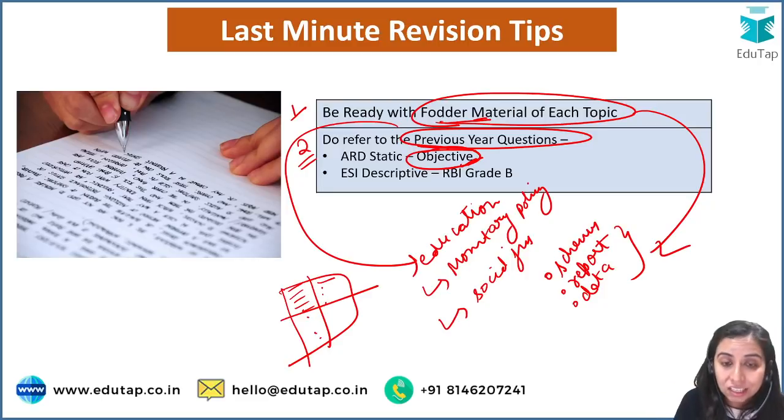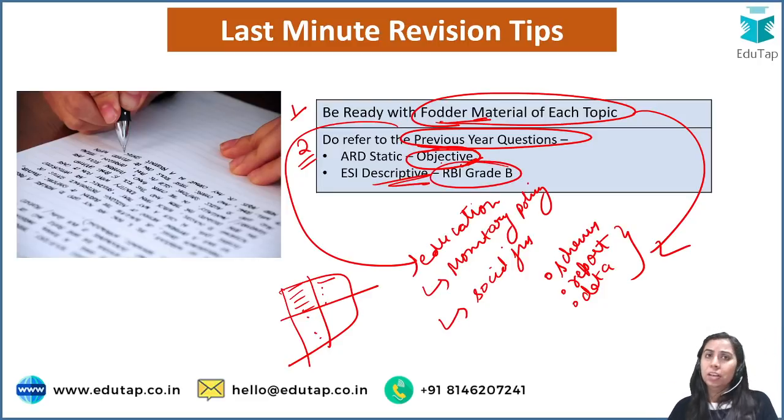Then for the descriptive part, guys, ESI RBI Grade B papers are available in your course of EduTap. Again, if you have not subscribed to our course, they are available for free also. You can enroll in a free course. So there you'll get the paper.